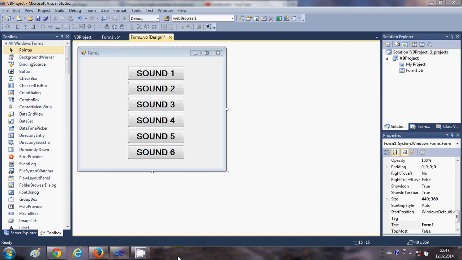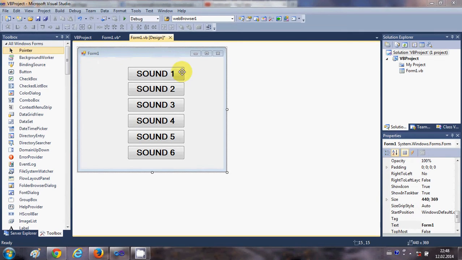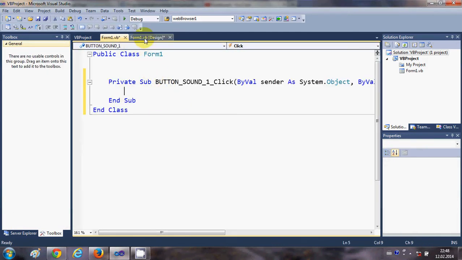Hello guys, in this video I will show you how to play a different system sound and beep sound with your Visual Basic Windows Form application. So I have this sample project created and I have six different buttons in here. So these button click events are empty, so I'm going to write some code here.